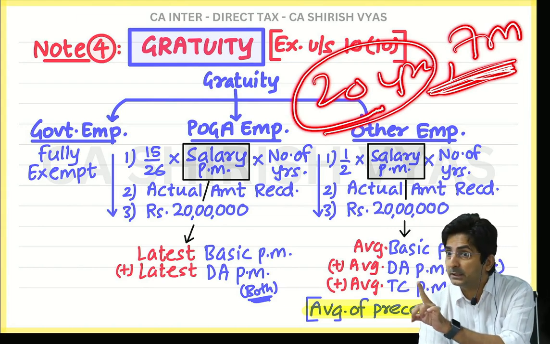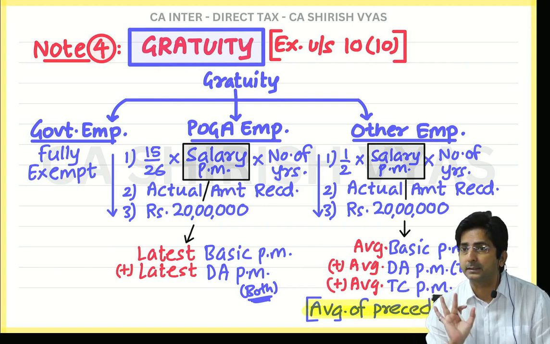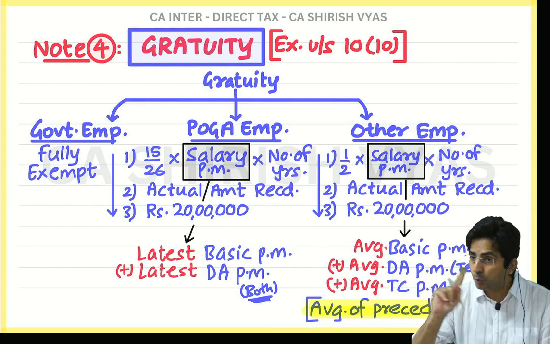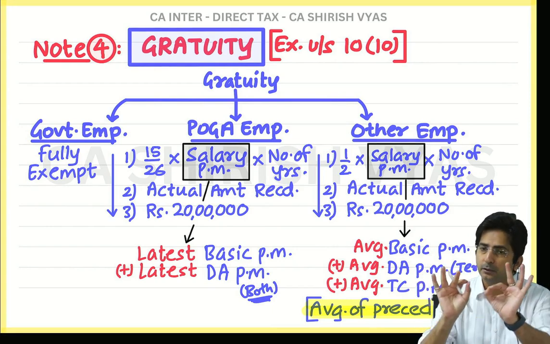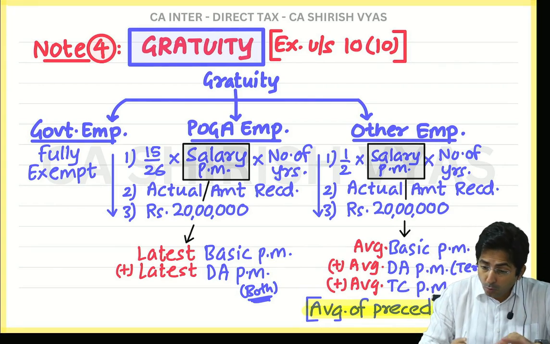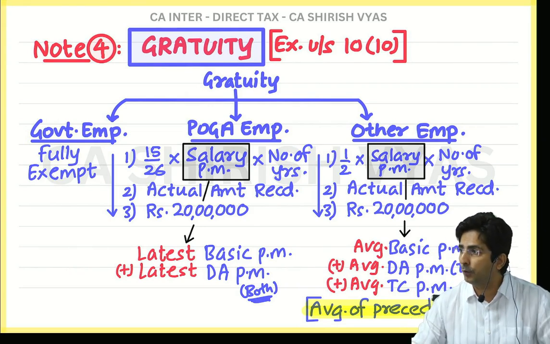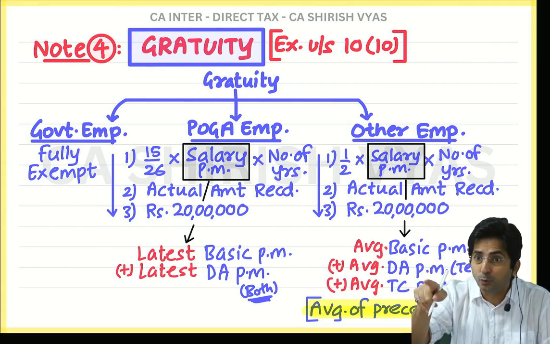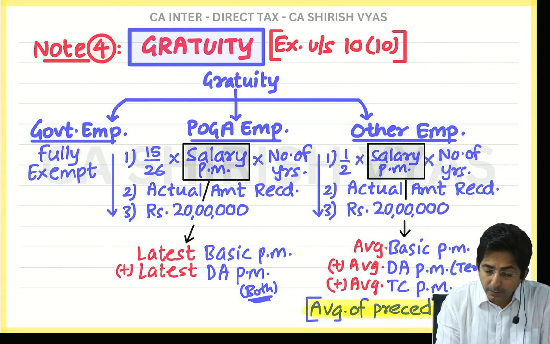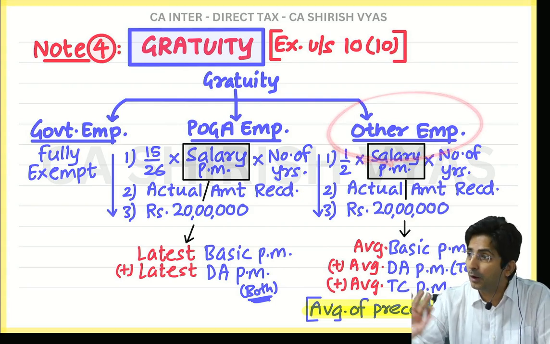Only when the fraction is greater than 6. Are you noticing I am stressing on greater than 6. Exact 6, don't round off. If it is exact 6, you will keep 20 years only. Then ignore the fraction. It should be more than 6 months. Then only you will round off. Okay. And that rounding off thing is only in POGA employee. Only in POGA employee you have to round off. But for other employee, no rounding off.